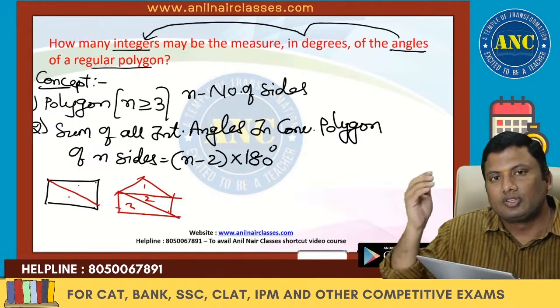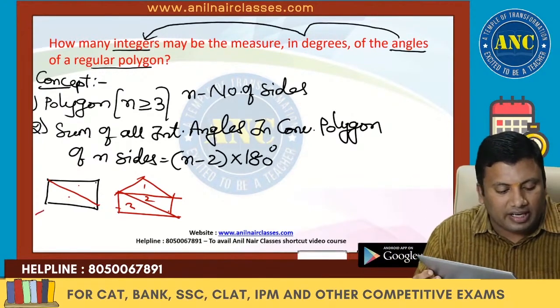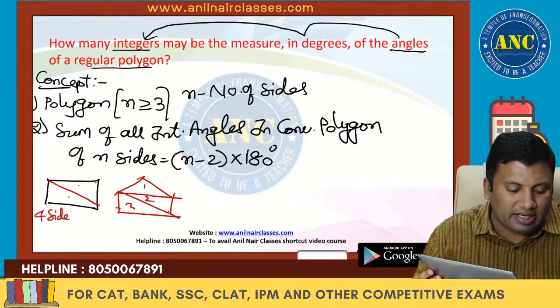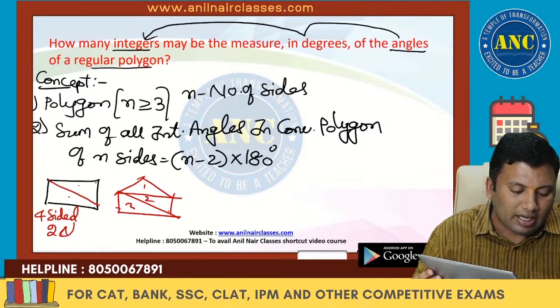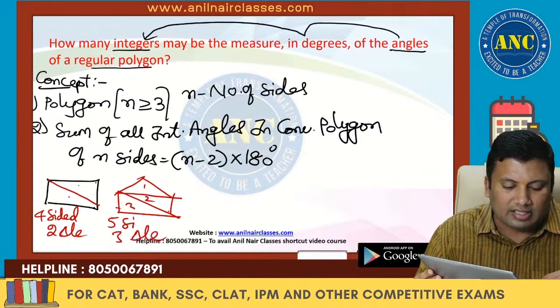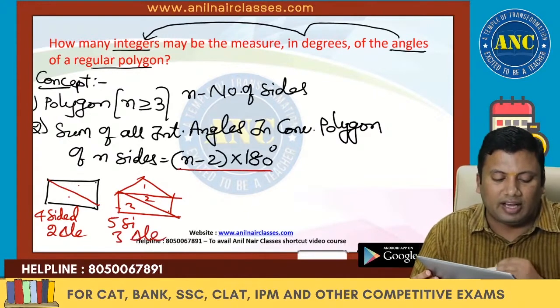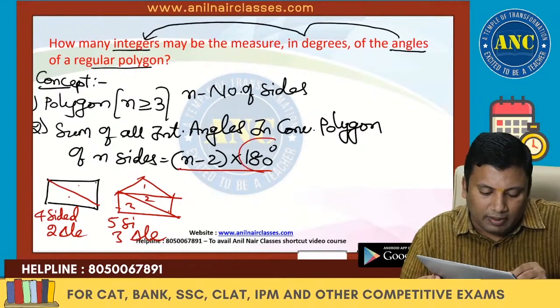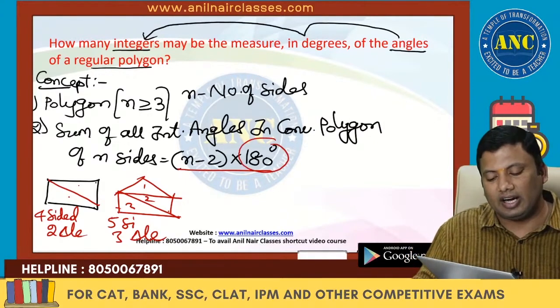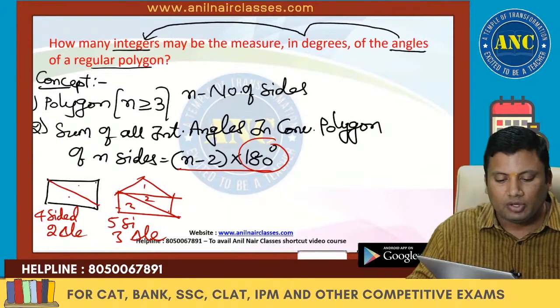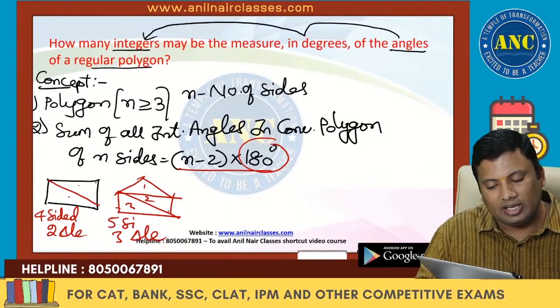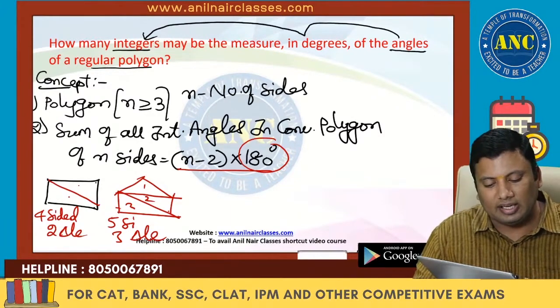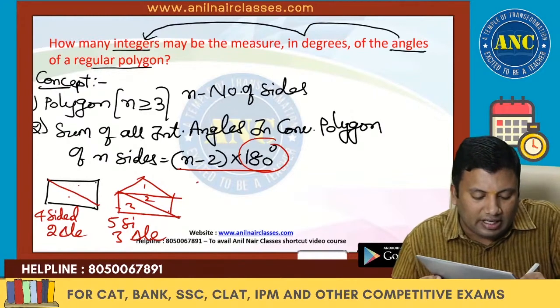So for a four-sided figure I got 2 triangles, for a five-sided figure I got 3 triangles. For an n-sided figure, I will get n minus 2 triangles. The sum of the 3 angles in a triangle is 180. So the sum of all interior angles in a convex polygon is n minus 2 into 180 degrees.